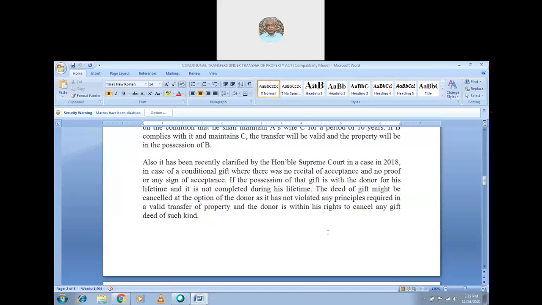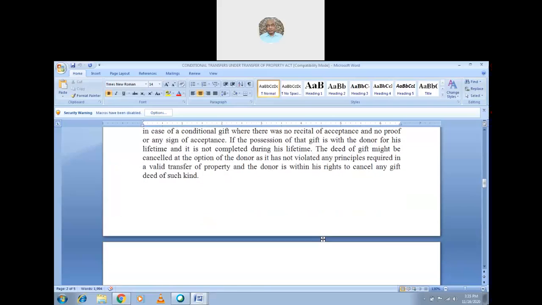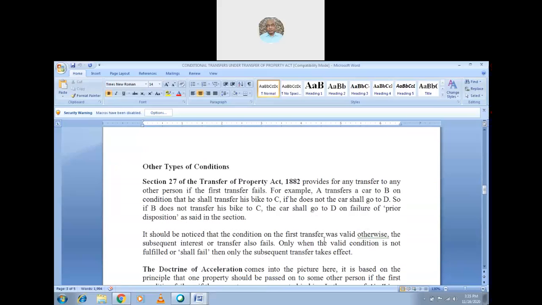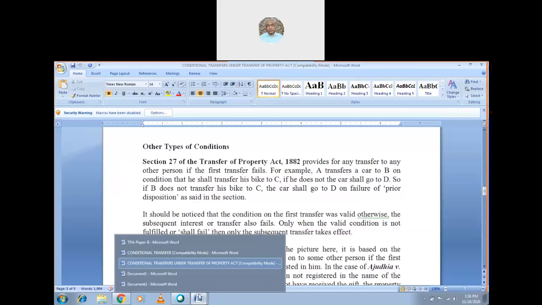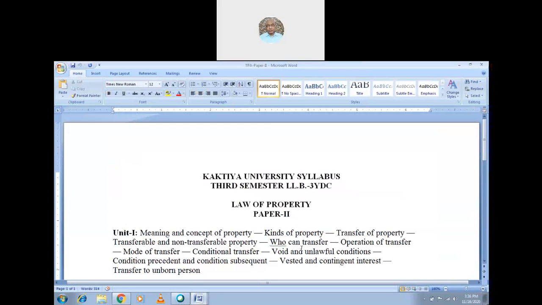So, condition precedent, condition subsequent, and condition collateral are there. These are the conditions generally that we will study. Other types of conditions are given in Section 27 of the Transfer of Property Act 1882. But as far as our syllabus is concerned, we will restrict ourselves to only the condition precedent and condition subsequent. Later on, one more condition is there, but that condition is a bit different from what we are studying now. So let us see what the other conditions are as per the syllabus.